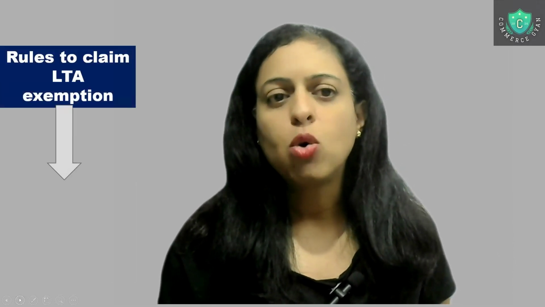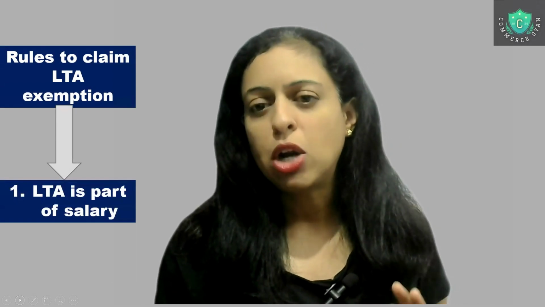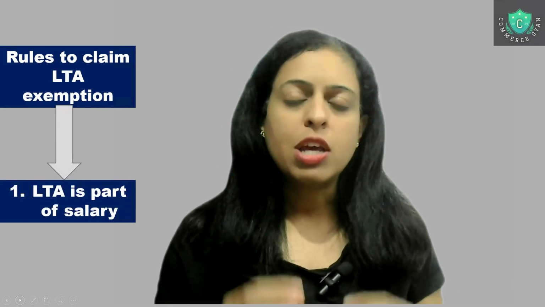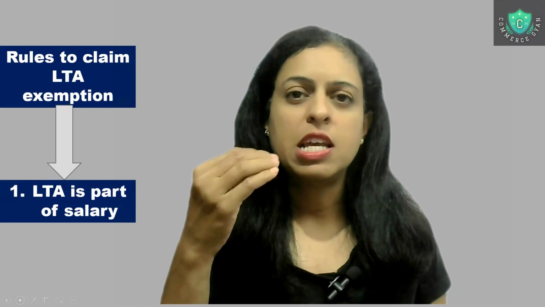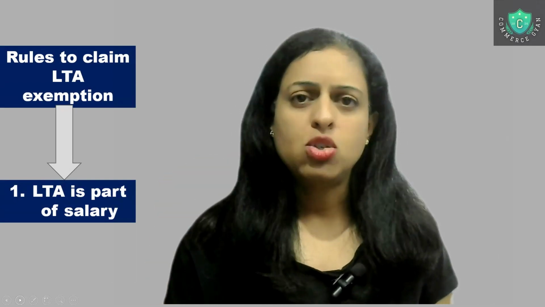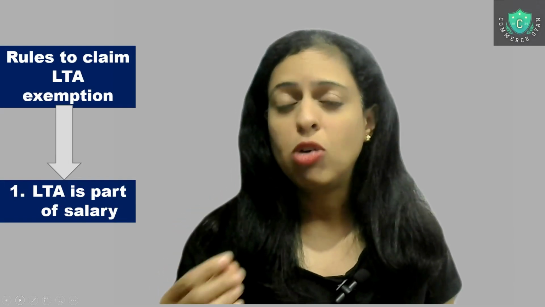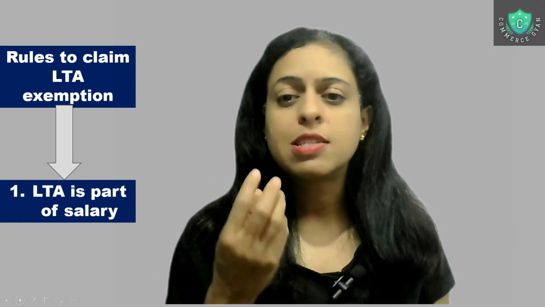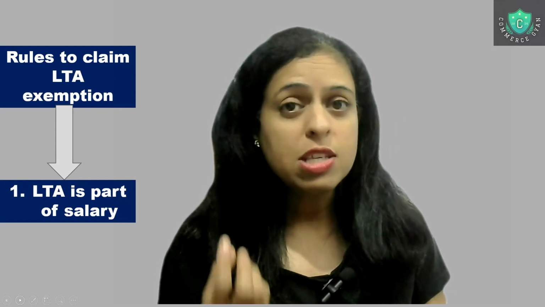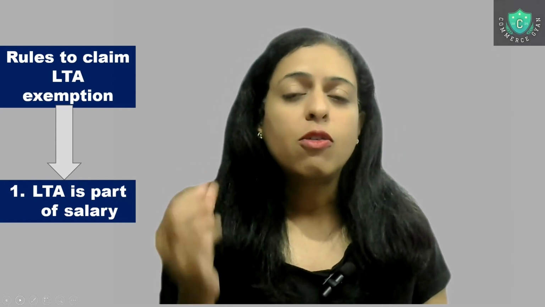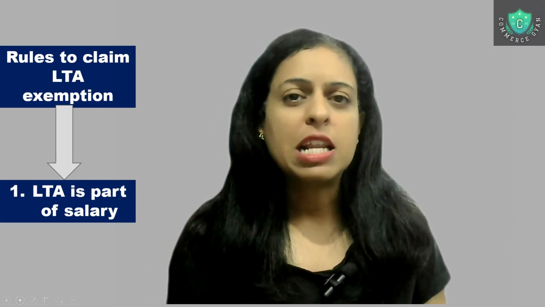Now, what are the rules to claim this LTA exemption? The first important rule is that LTA should be a part of your salary. In the salary structure, there is house rent allowance, leave travel allowance, compensations, or any kind of reimbursement allowance, uniform allowance, dearness allowance as one of the cases. So all these allowances are very clearly bifurcated in your salary structure.